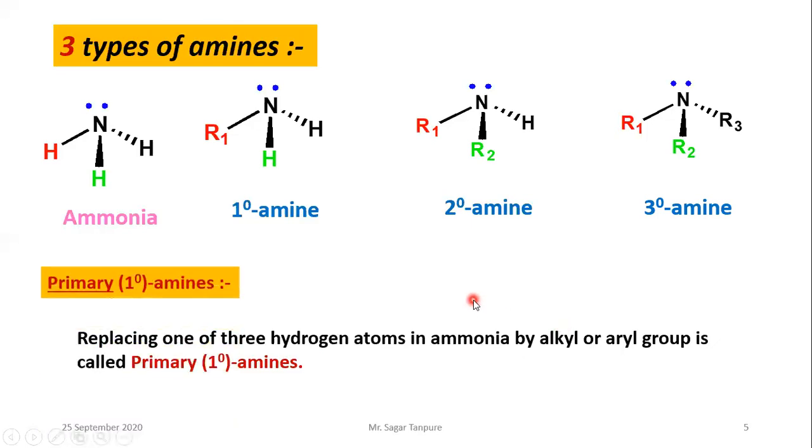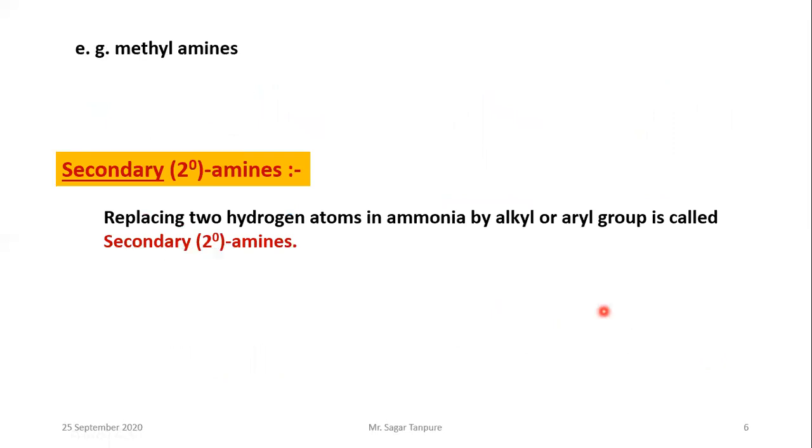See, one by one, primary amine. What is the definition? I recall once again: replacing one of the 3 hydrogen atoms in ammonia by an alkyl or aryl group is called a primary amine. Then this is the example. Methyl amine is an example of a primary amine. See that CH3 is attached to the NH2 group.